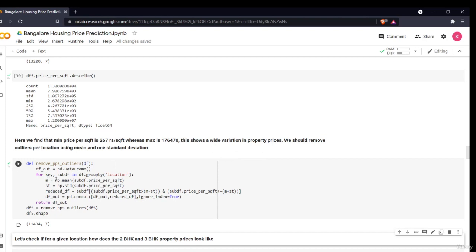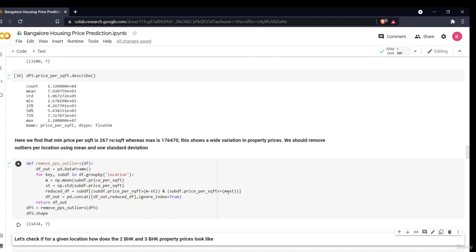Then for key, sub df in df, I'm grouping my df on the basis of location. I'm finding the mean and the standard deviation. Then I'm creating a new df, reduced df, and saying fetch me only those rows in which the price per square foot is greater than mean minus standard deviation and less than mean plus standard deviation.